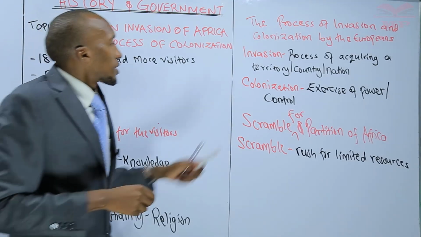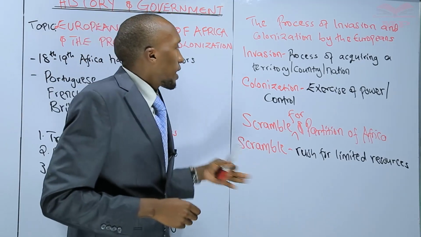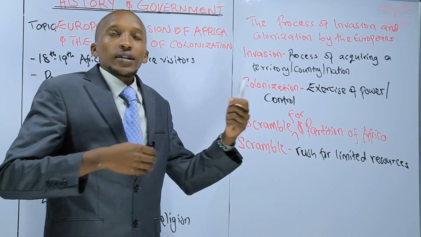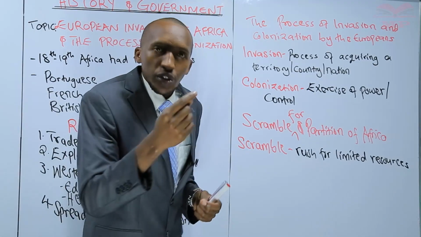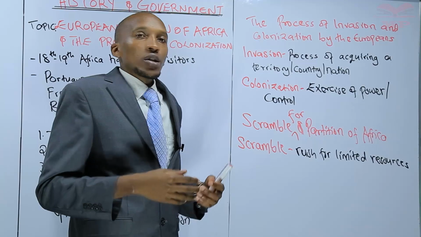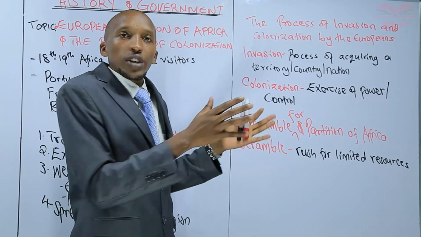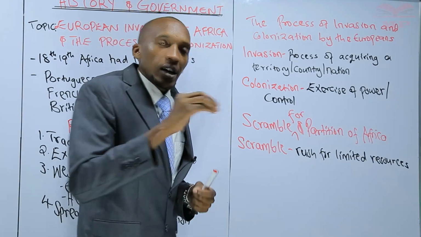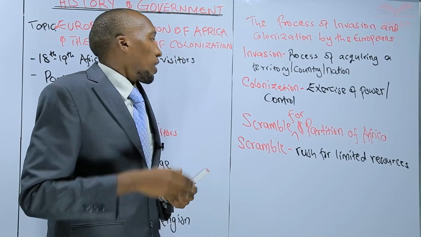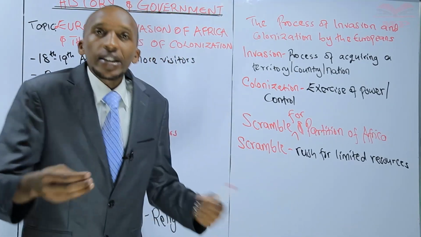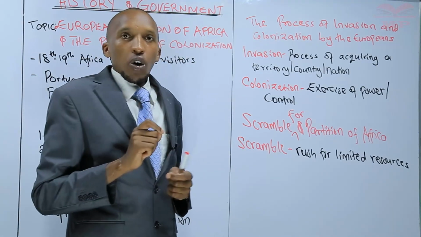So when you talk of scramble for Africa, it is when the European powers were fighting against one another to get a portion of Africa, because through their initial explorations and the work of those who came before them, they discovered that Africa is very rich, right? And it was a very good place. So each and every one of them wanted to get a portion. They wanted to get a part of Africa.